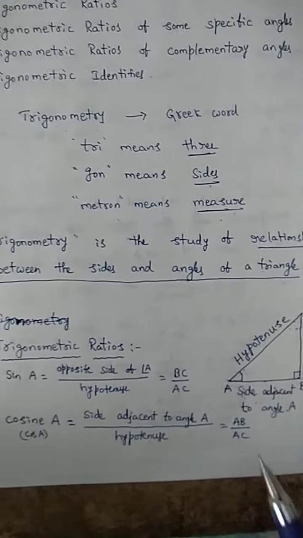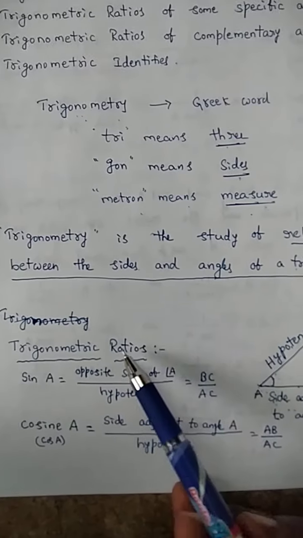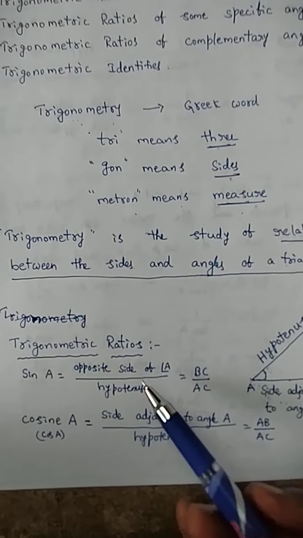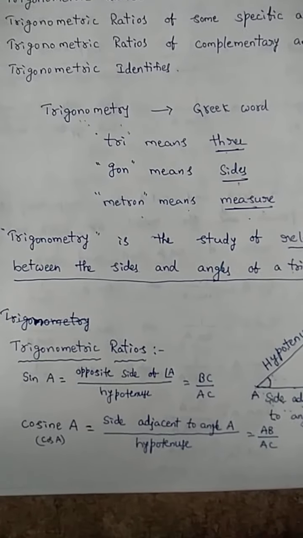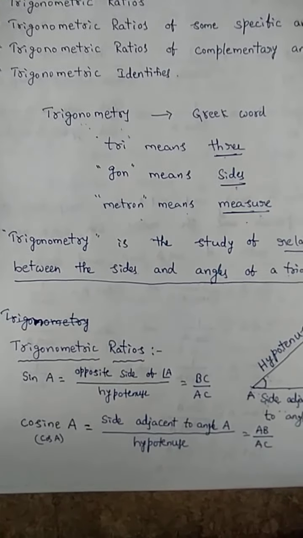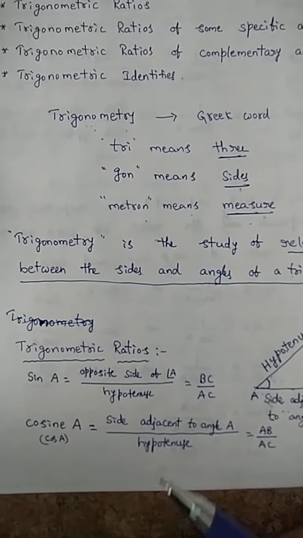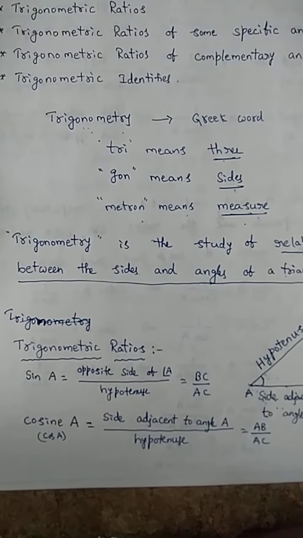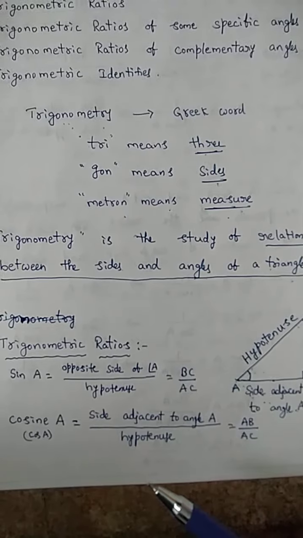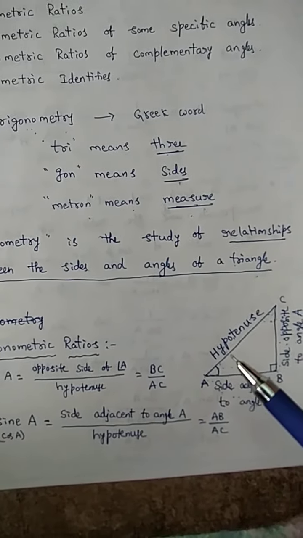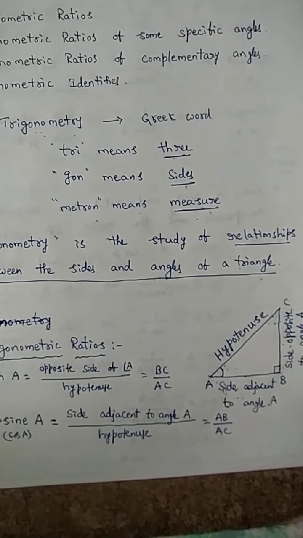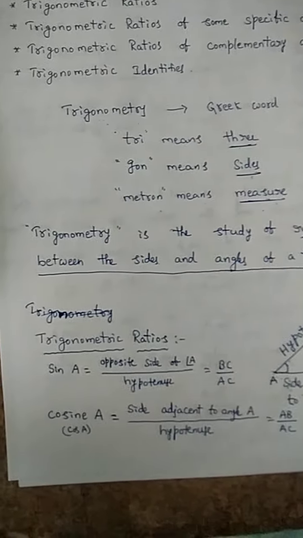Okay, so clear. Then ratio. What is the definition of a ratio? Already we know that from our earlier classes: comparison of two quantities. But here we define certain ratios involving the sides of the right angle triangle. We are observing the sides of that right angle triangle. Comparison of the sides of the right angle triangle is called a ratio.